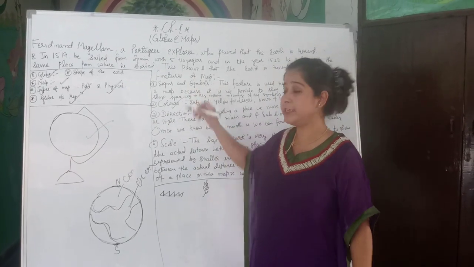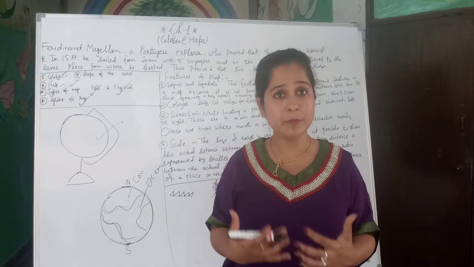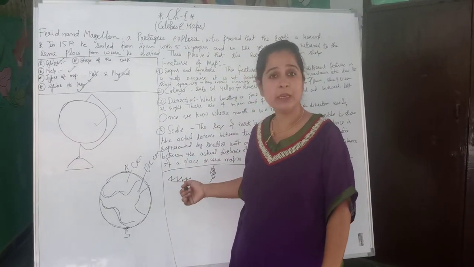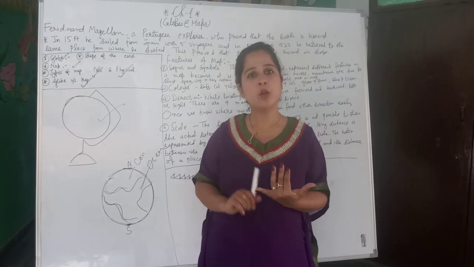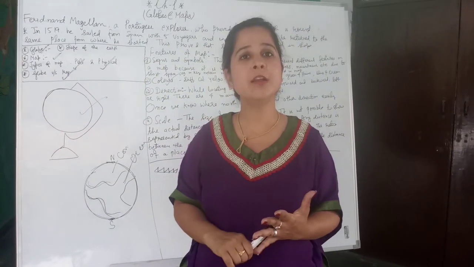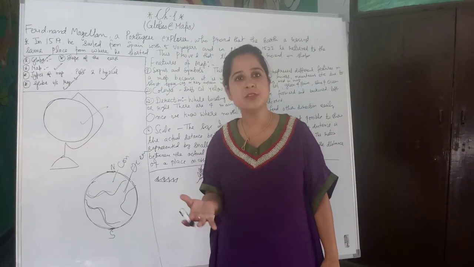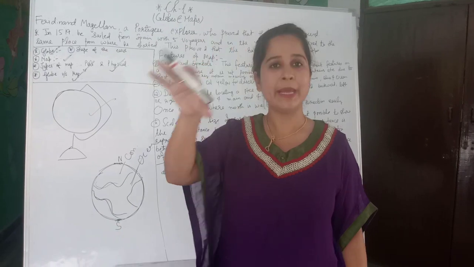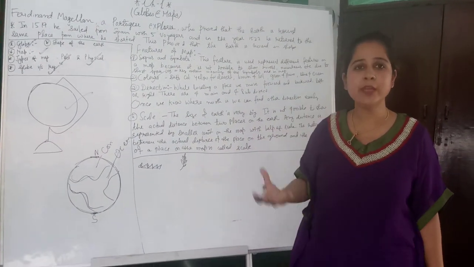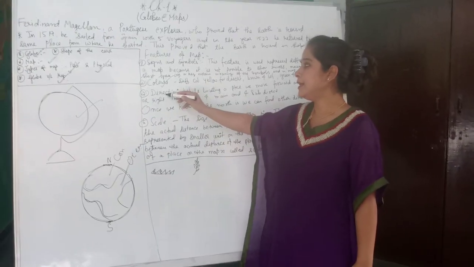Next is colors. Yes, when we are filling the map, and to make our map look very beautiful, we are using different colors to represent things. Like yellow color we are using to depict a desert, brown color to show mountains, green color to show plain areas, and blue color for showing any water bodies or ocean lines.